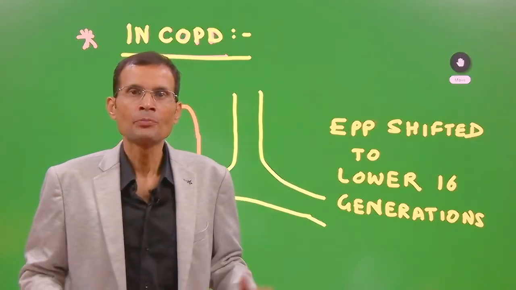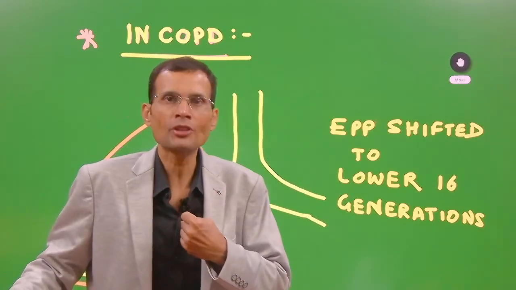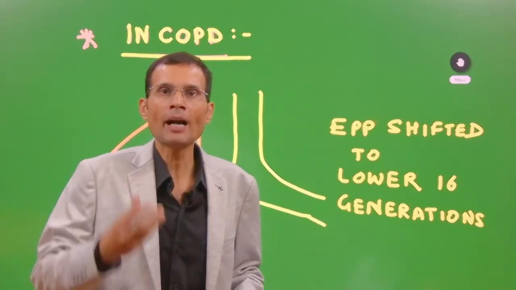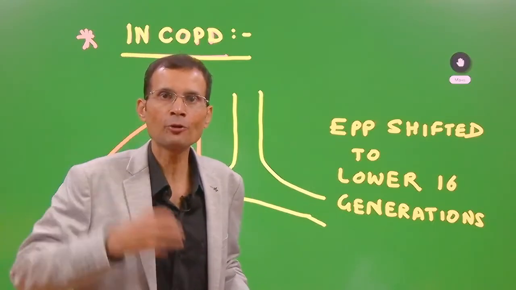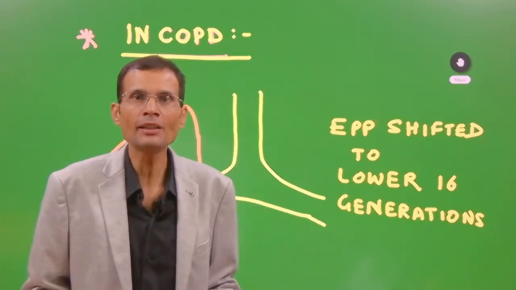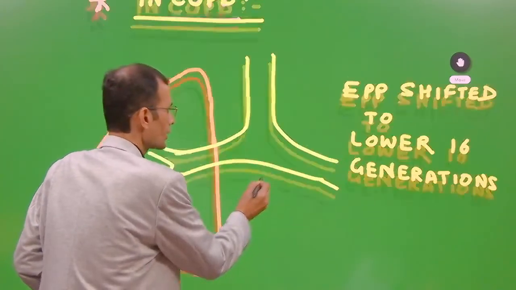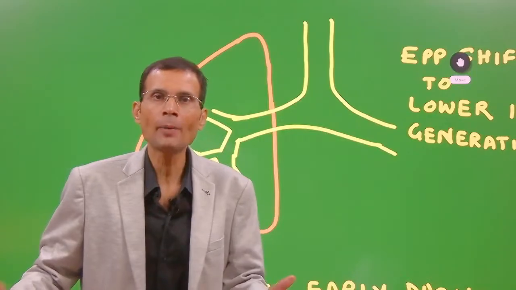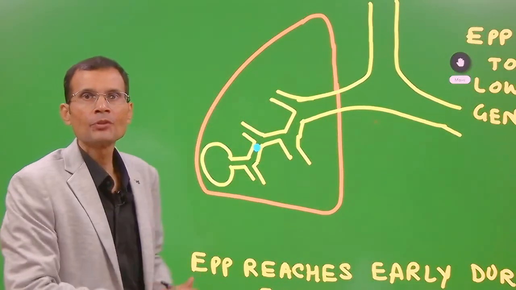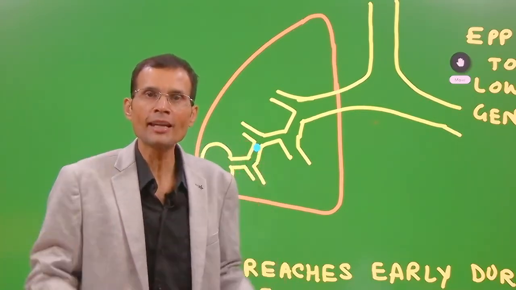Mark this point again. In COPD patients, chronic obstructive pulmonary disease, where there is obstruction of the airways, because of the chronic obstruction to the airways, their breathing pattern is altered. They have to take forcible inspiration, forcible expiration. So because of an altered pattern of breathing, slowly, what happens is the narrowed airways and altered pattern of breathing cause the equal pressure point to shift downward, towards the lower airways, towards the non-cartilaginous airways.